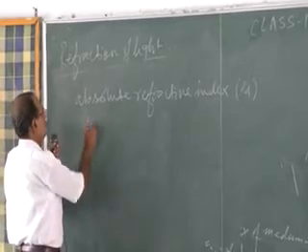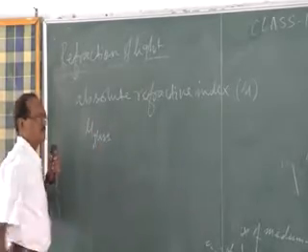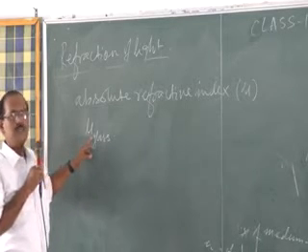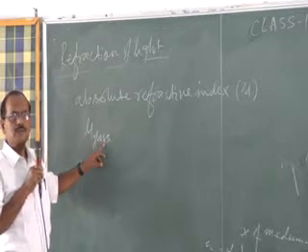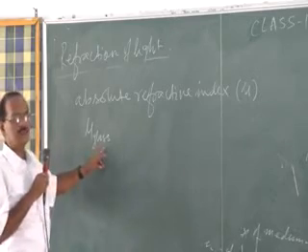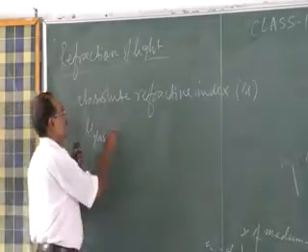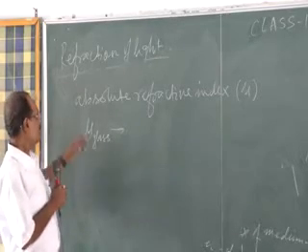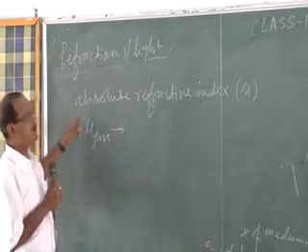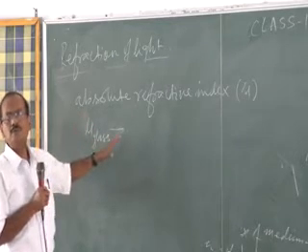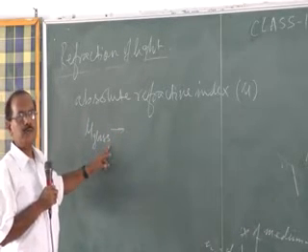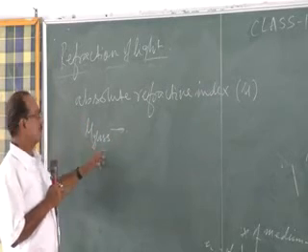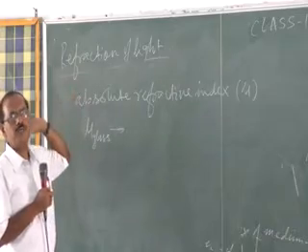Say we are writing, say, mu glass or mu G. It means what? The absolute refractive index of glass. Absolute refractive index of glass means light is traveling from air to glass. Okay, absolute refractive index we will say when light is traveling from vacuum or air to the medium. Here medium is what? Glass. Okay, so absolute refractive index is what? The refractive index of glass with respect to air.